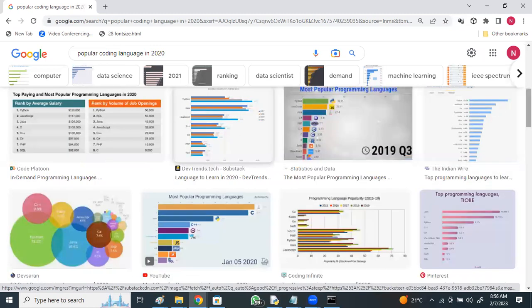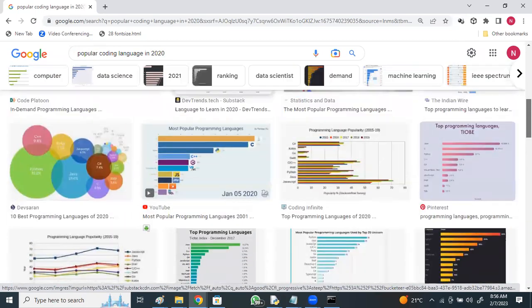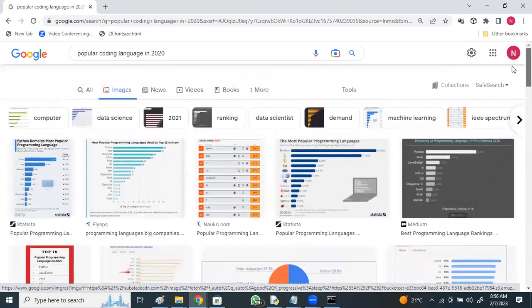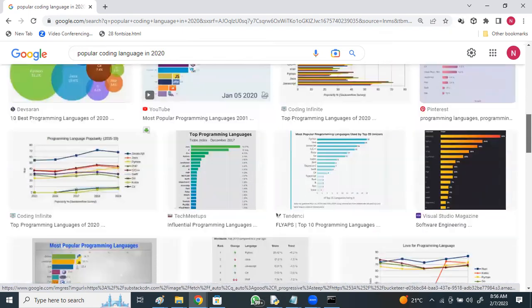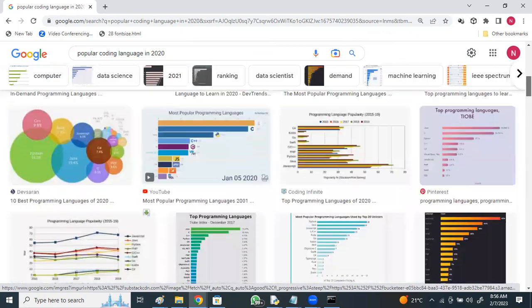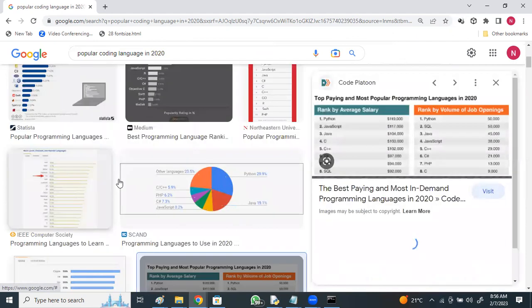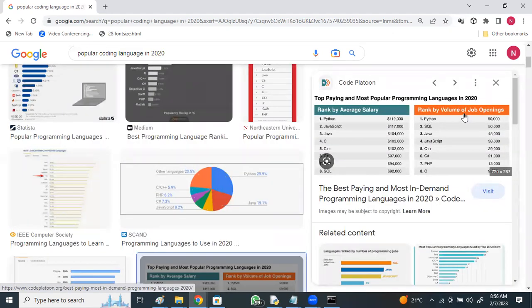And even average salaries for Python and job openings for Python. Observe this: average salaries for Python and job openings. In the volume of job openings, Python stands first today. Next comes SQL, Java. Average salary also, Python. Next comes JavaScript, next comes Java.